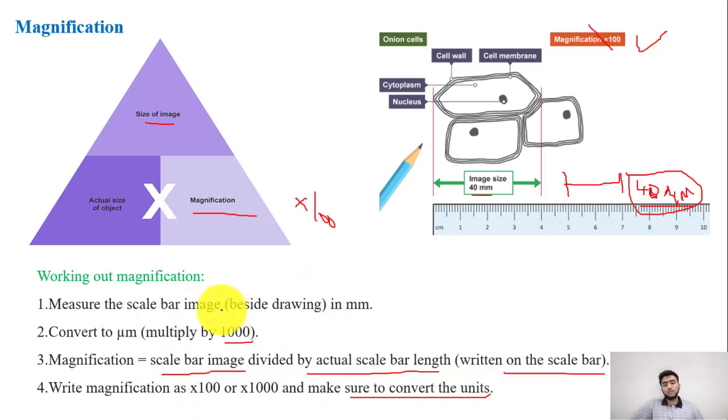One thing that mostly confuses students is the differentiation between actual size of object and size of image. So size of the image is what you would calculate by the application of this ruler. Actual size of object would be given to you most probably in micrometers, and it would be the scale bar length, and the magnification is always written in x1000 or x100, and that you can see according to your question.